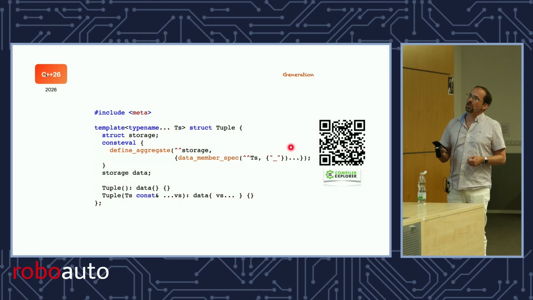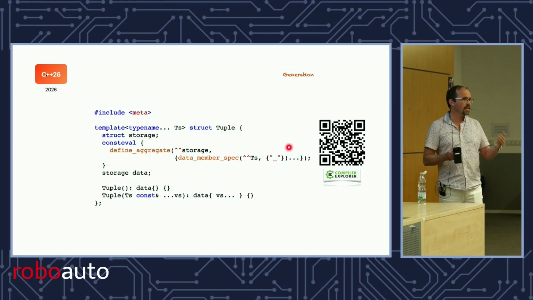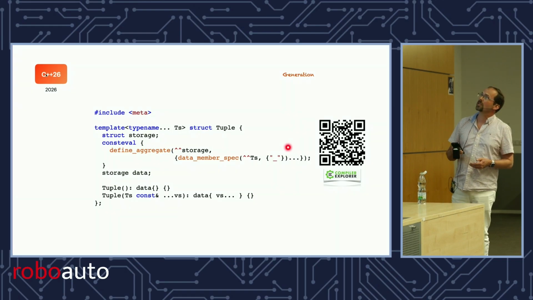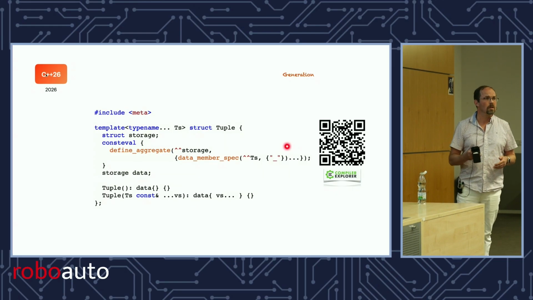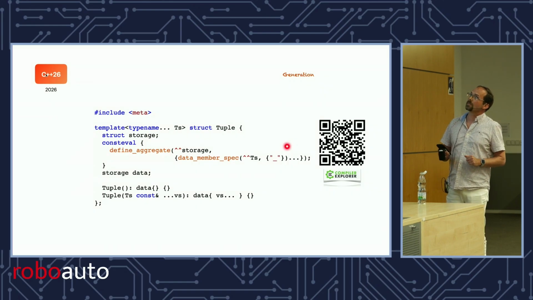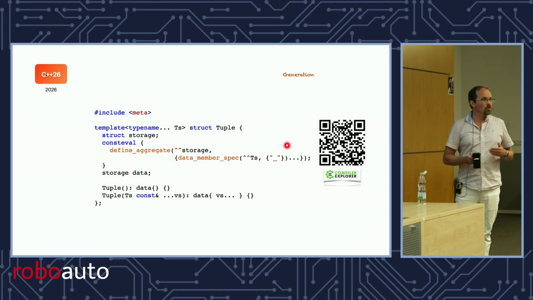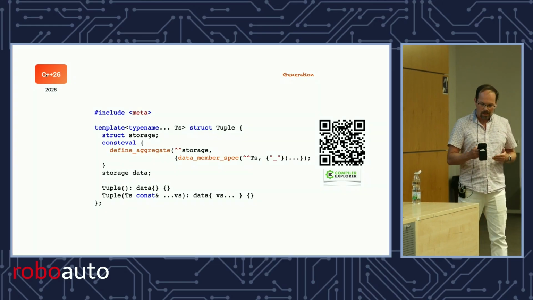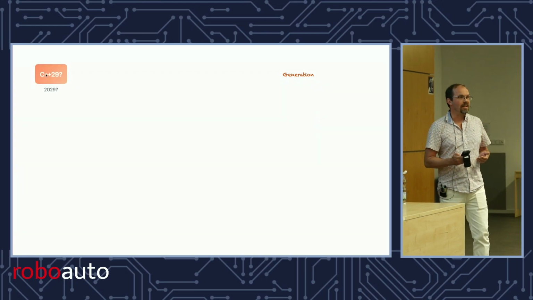If you follow that QR code, you'll also see how things like the get function and tuple_element and so on are implemented. But it's really not that complicated, right? So that's great. So we have this define_aggregate function. Can we do other things like that, right?